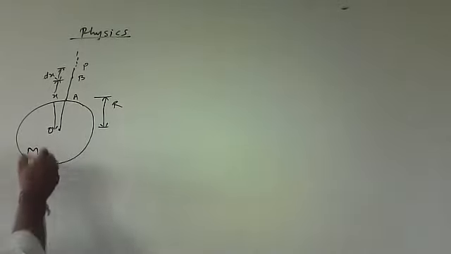Mass of Earth, let's suppose, is capital M. I hope the sketch is clear. Now I want to find the expression of escape velocity.